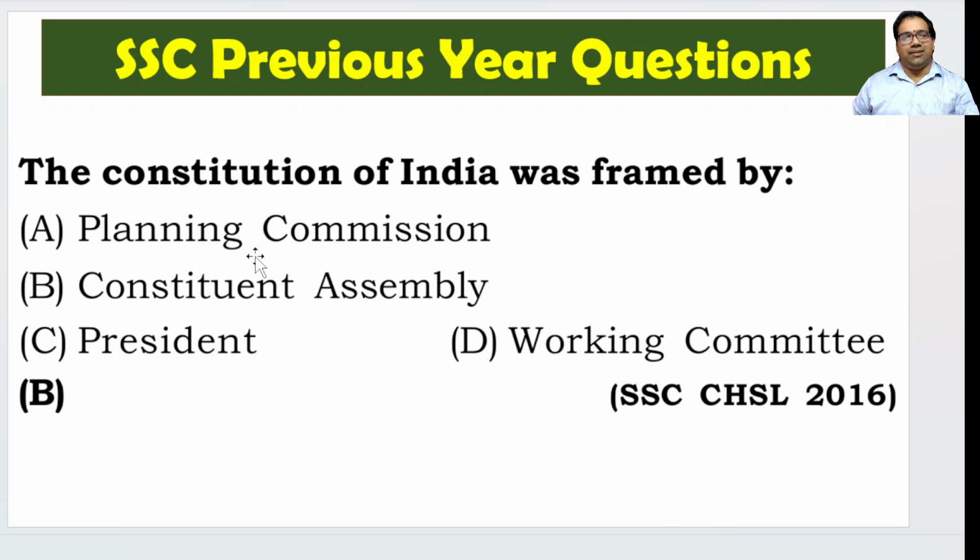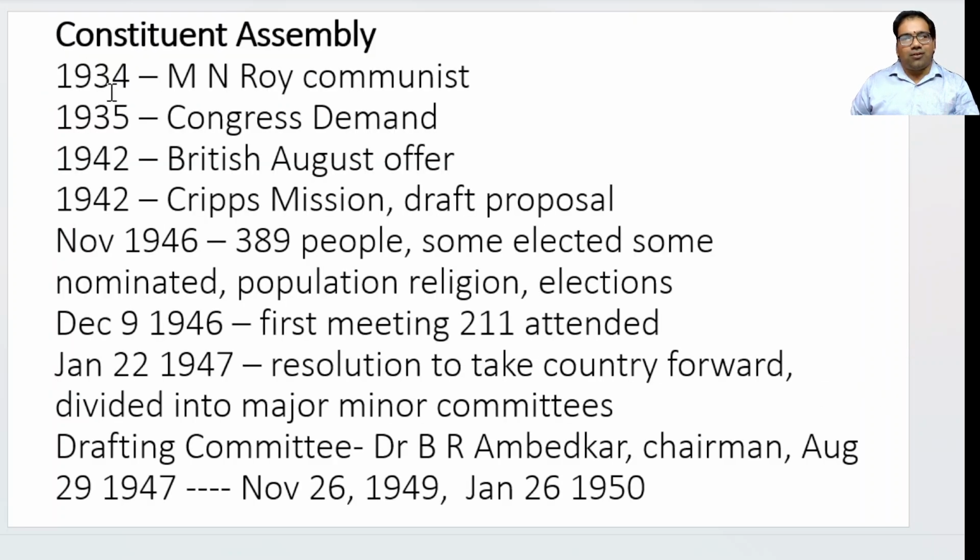What is the Constituent Assembly? Let us learn some details about it. During our struggle for India's independence, let us look at the chronology. In 1934, for the first time, this gentleman, M. N. Roy, who was a communist, called for a Constituent Assembly. A Constituent Assembly is something like a parliament. A set of people. Assembly means a set of people who can represent the country. Broadly, that is a Constituent Assembly, more like the current day parliament, right?